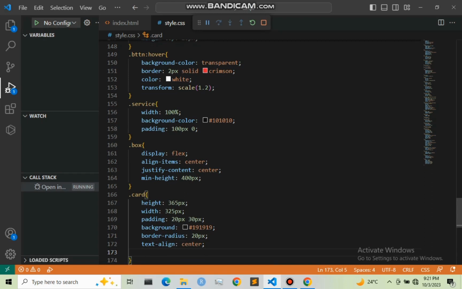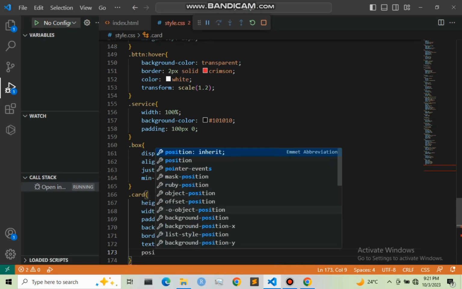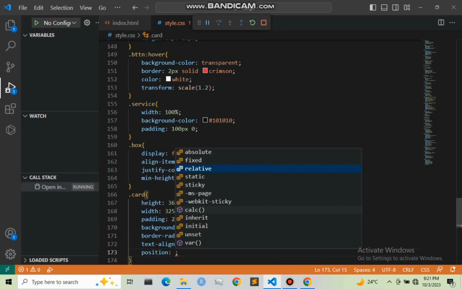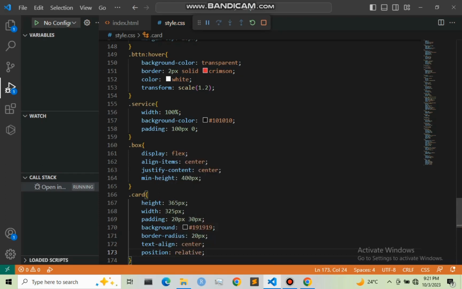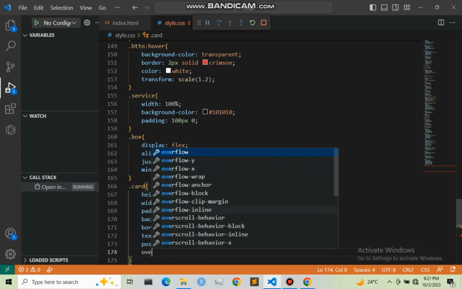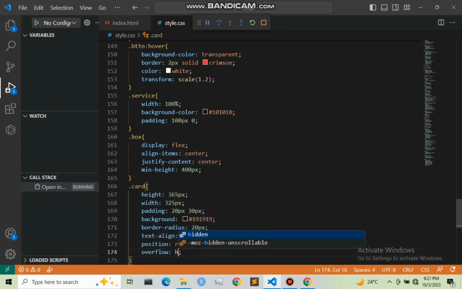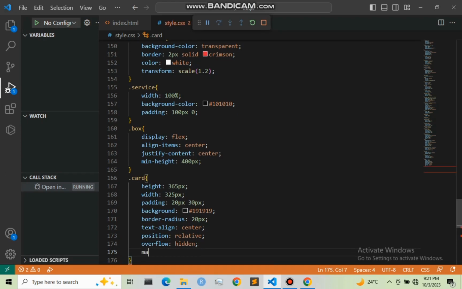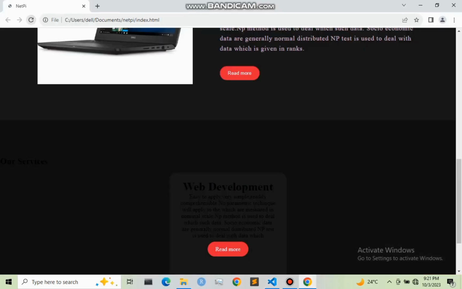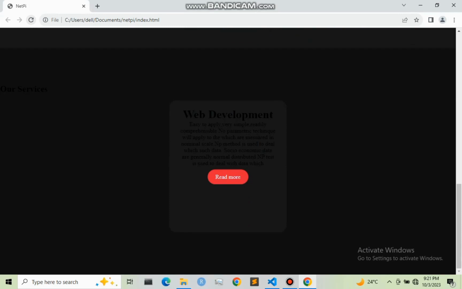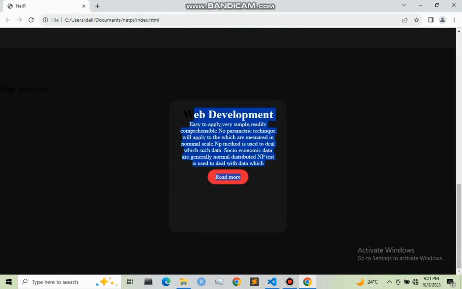Then position should be relative. So our position, we need it to be relative, and in case of any overflow we need it to be hidden. So let us hide. Then next we are going to give it a margin of 15 pixels. I guess that is it for our card. Let me save this and refresh. So as you can see, we have it right here.